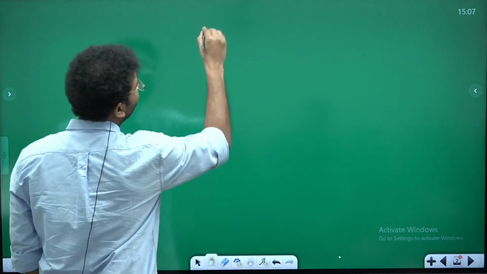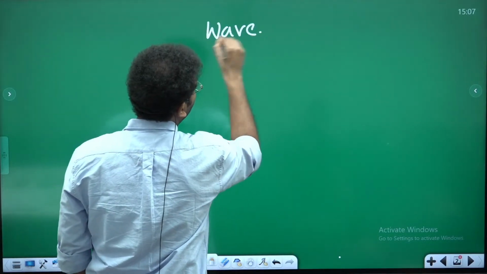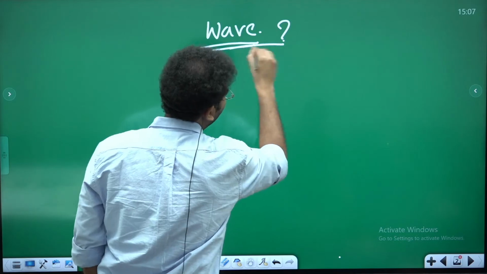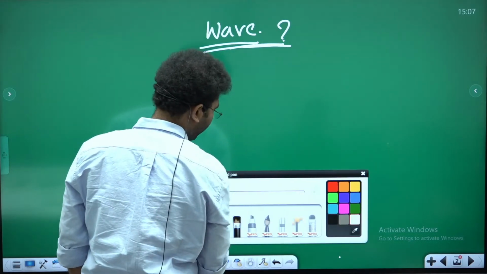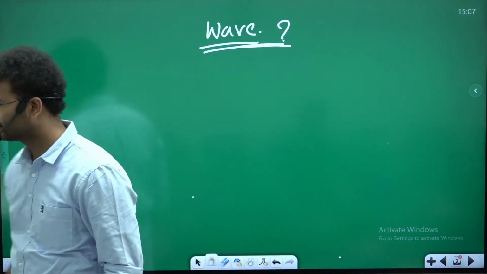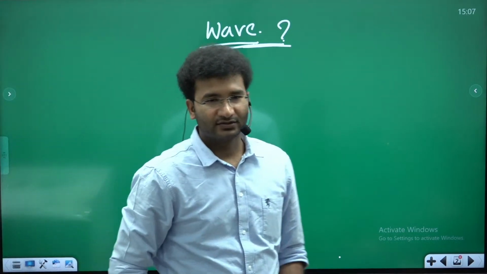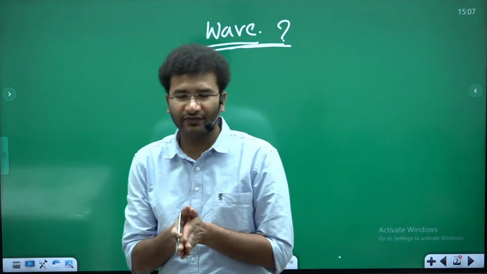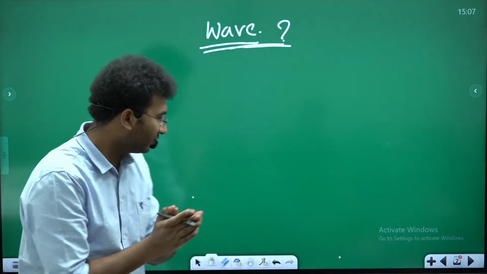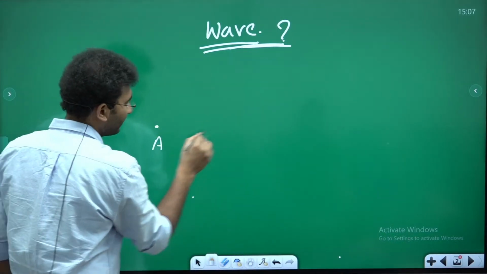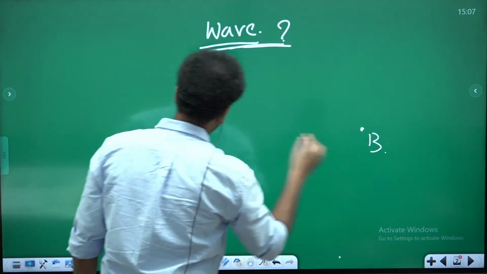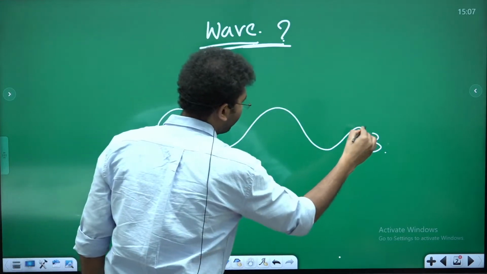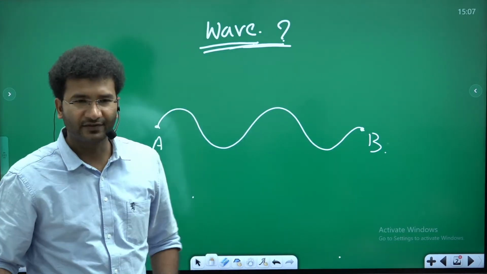So how do you define a wave? Can anyone define for me what exactly a wave is? Online? Chahat here says that it is the transfer of energy from one place to another place. No doubt, yes. If this is your point A and this is point B, the transfer of energy from place A to B is called a wave, right?